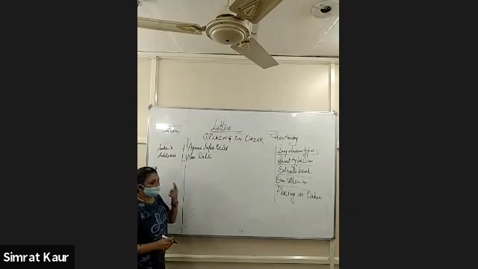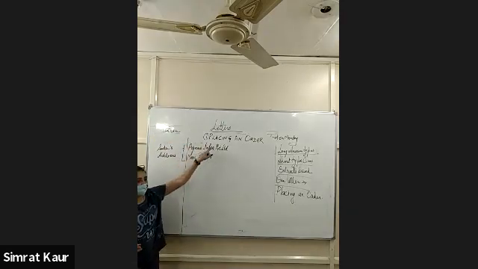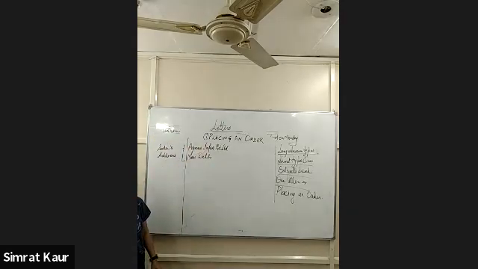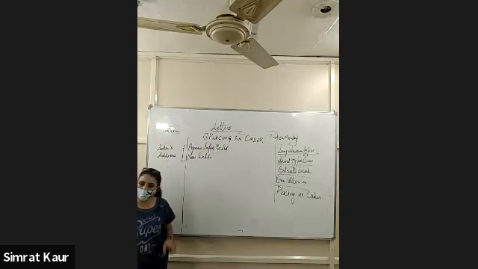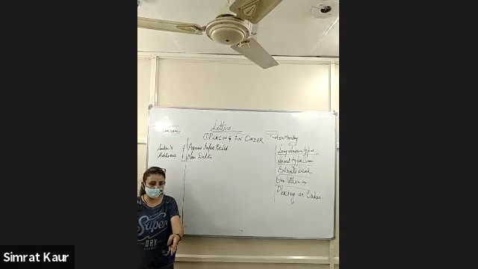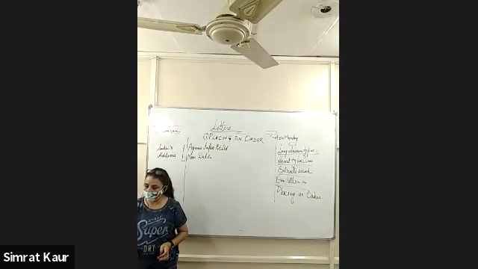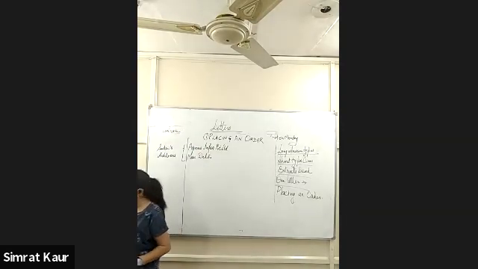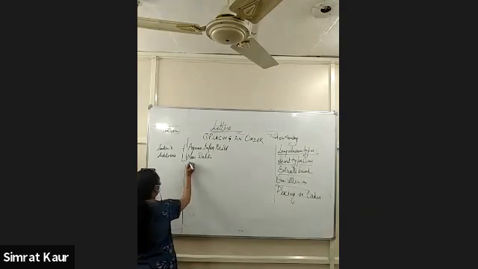We have to give only the address of the sender, the one who sends the letter.